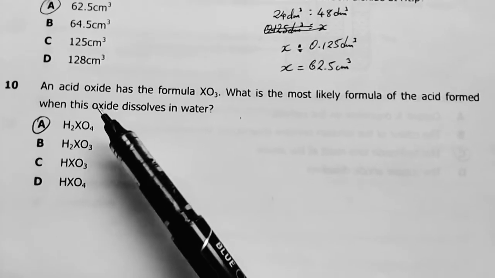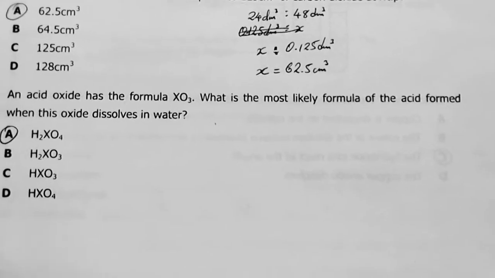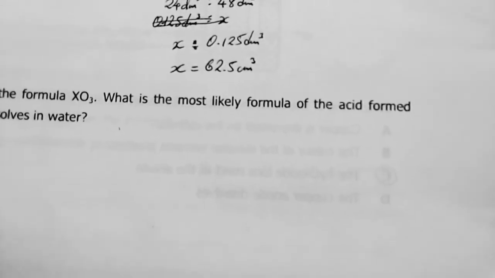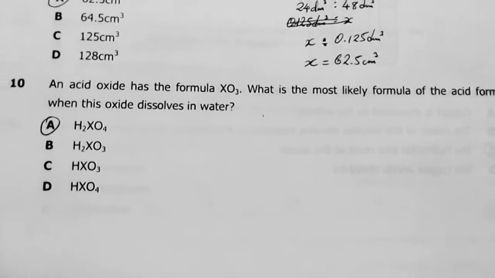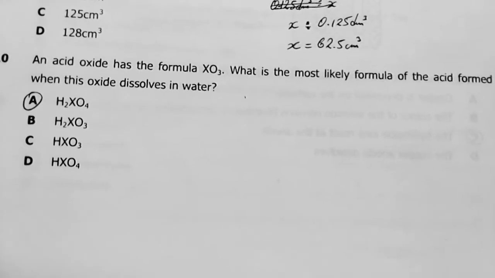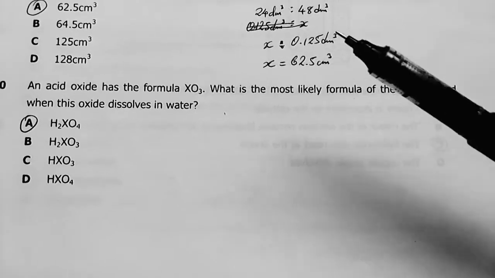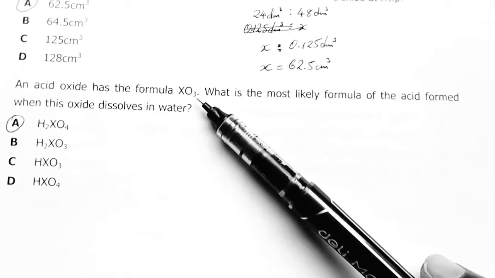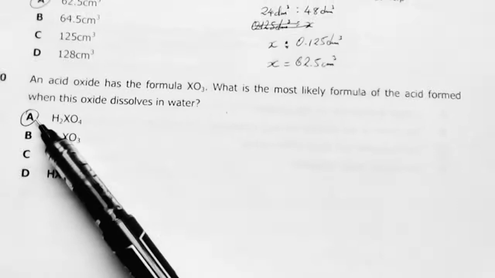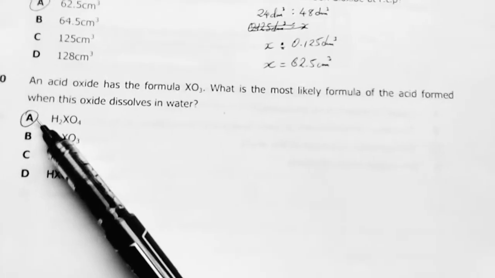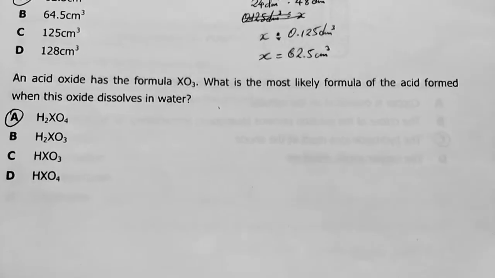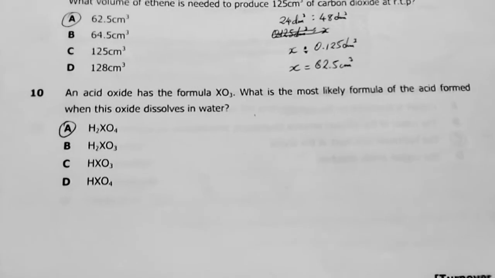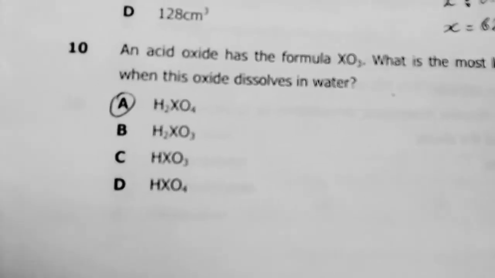Okay, so an acid oxide has a formula of XO3. What is the most likely formula of the acid formed when this oxide dissolves in water? So our acidic oxide is this. I'll just compare this to sulfur trioxide. Okay, so my answer comes out as A. That would be your formula of the acid formed when the oxide dissolves in water.